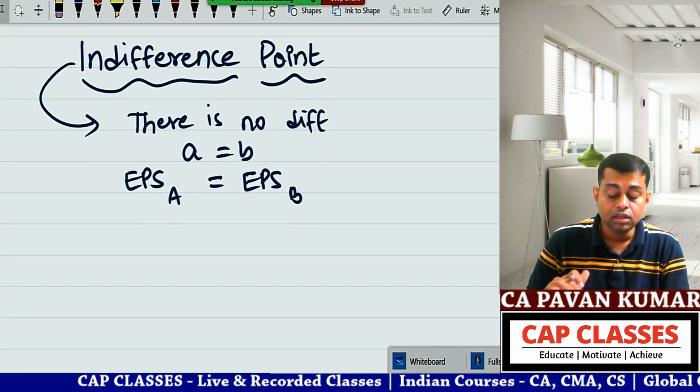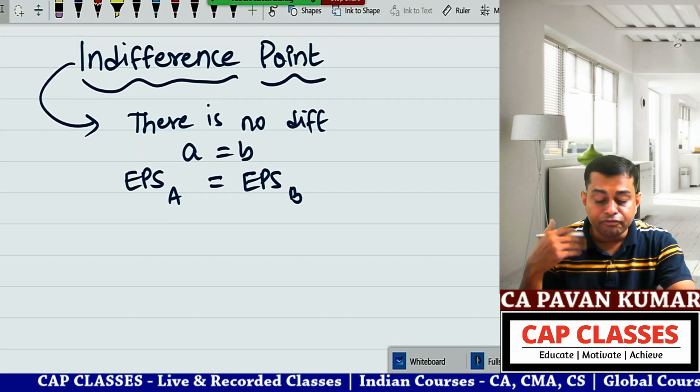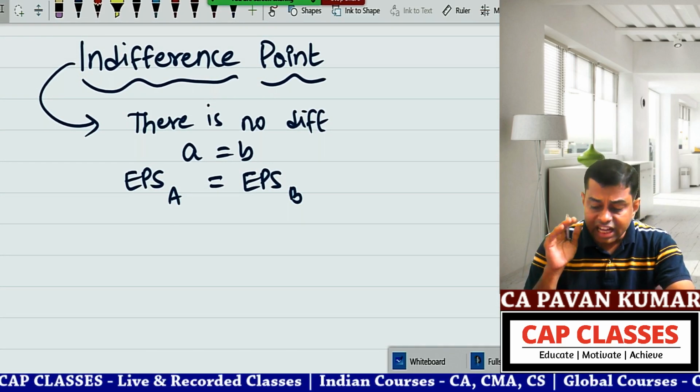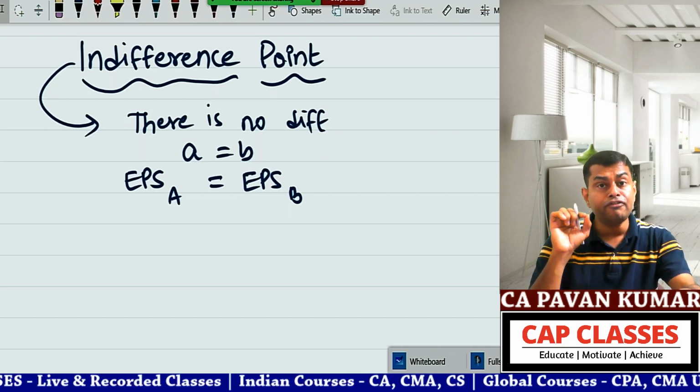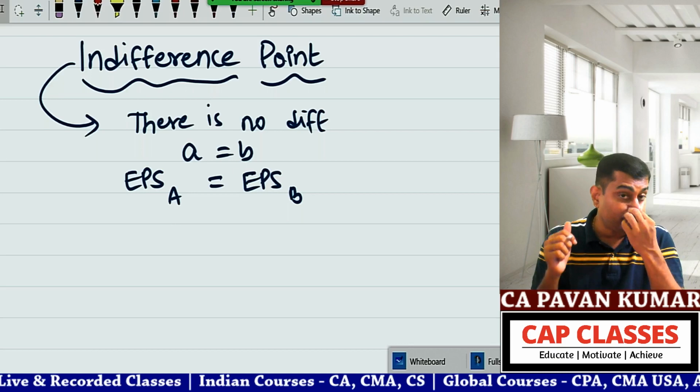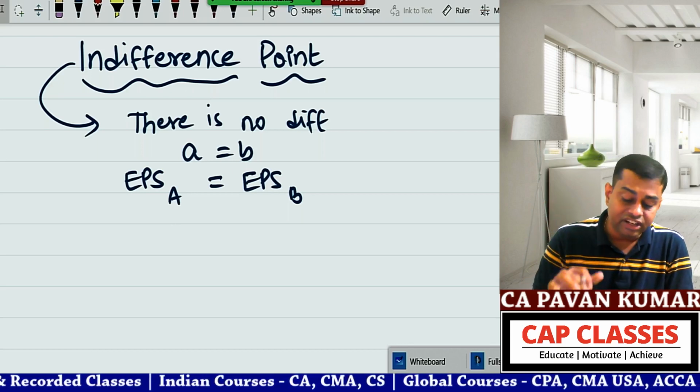So you calculate EPS of plan A and equate that with EPS of plan B. The profit where EPS of plan A and EPS of plan B are the same is known as the indifference point.